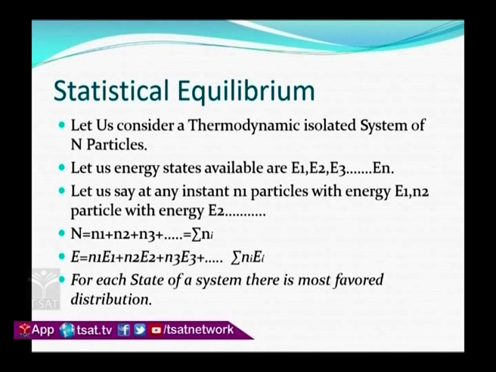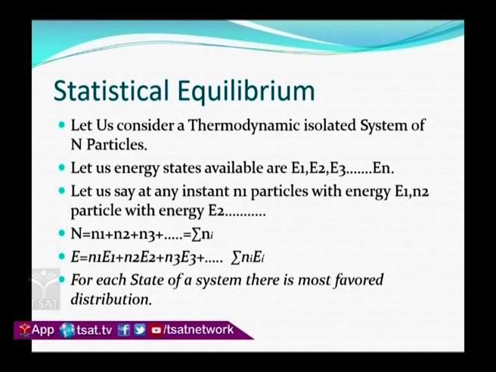If you consider molecules, there are collisions between molecules and also with the walls of the containing vessel. At a particular distribution, n1, n2, n3 are continuously exchanging, because molecules hit among themselves and with the walls. At some point the most favorable distribution is reached, where the exchange of energies and numbers of particles stops and the system acquires equilibrium.